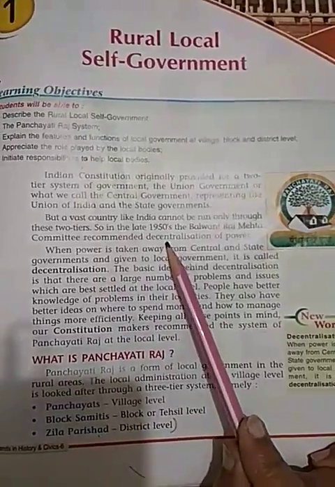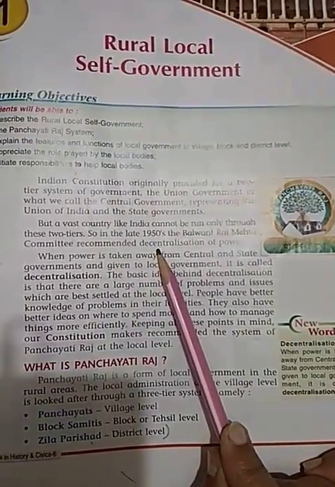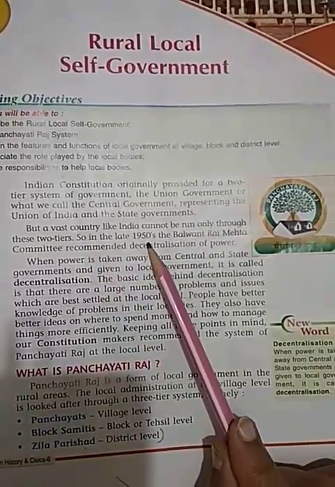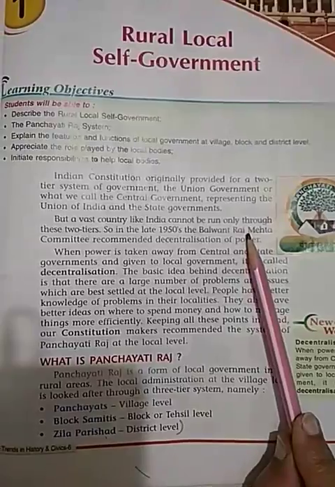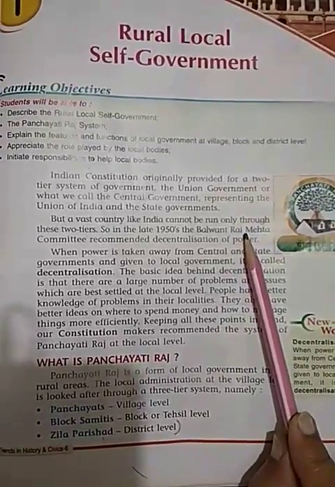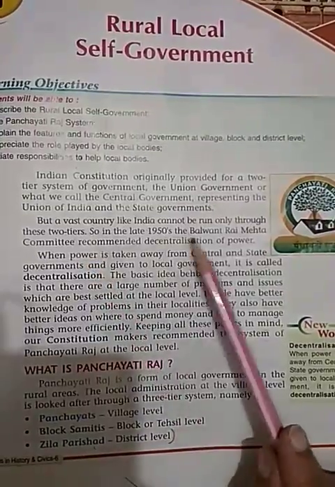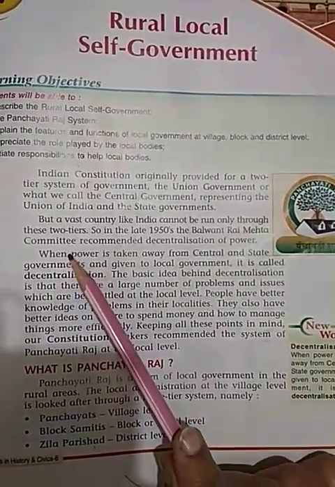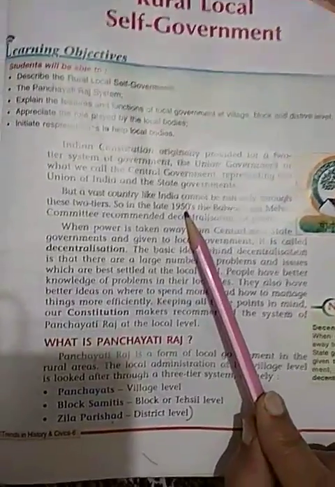Decentralization means to distribute the powers between different organs. Sometimes a question could be there: who recommended the three-tier system? That three-tier system was recommended by the Balwant Rai Mehta Committee.